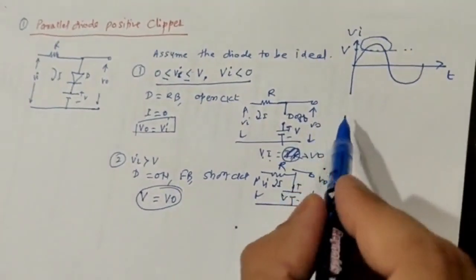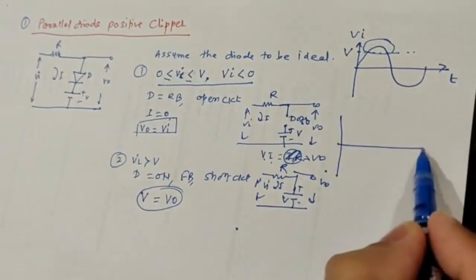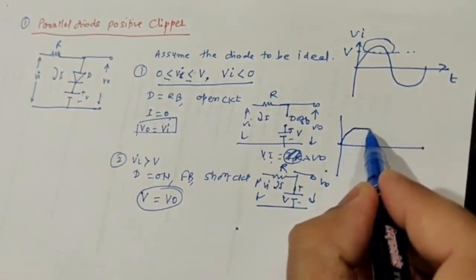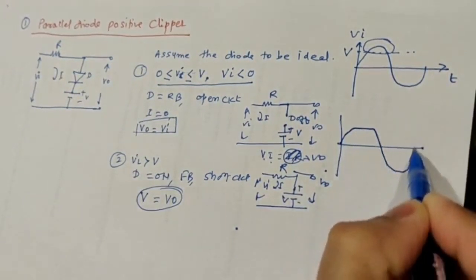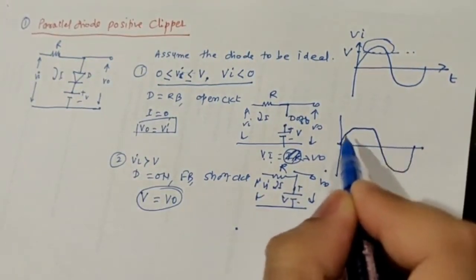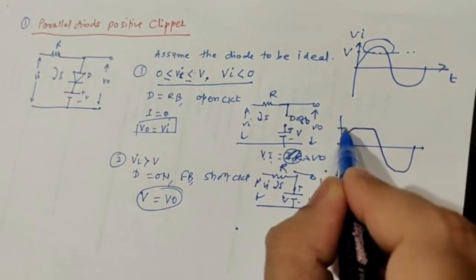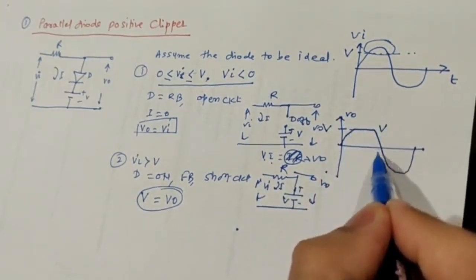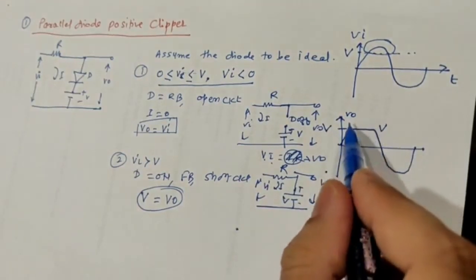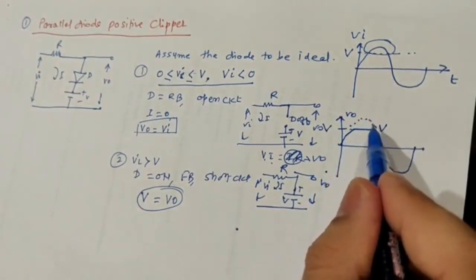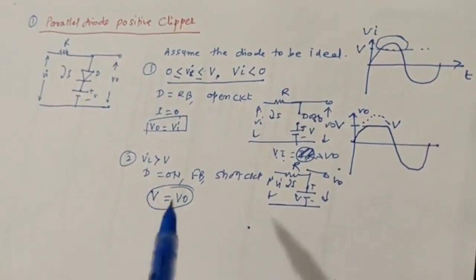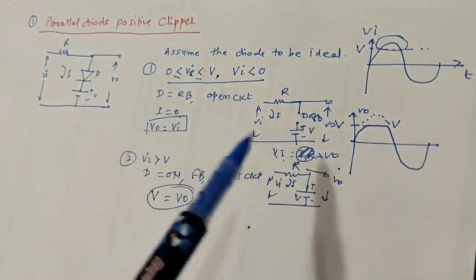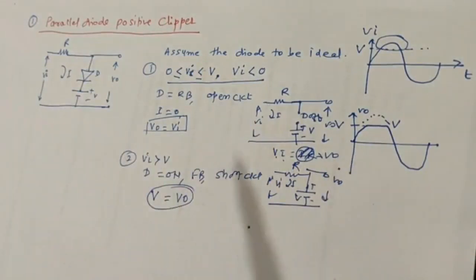So now let us sketch the output waveform. What will be there? You can see that this is going to be the output, the entire input cycle and the positive half cycle till the voltage V. This is your voltage V and this is your entire voltage. So the upper part is clipped, and that's what is called a positive clipper. So a positive clipper is the clipper where the positive section of the waveform is clipped.